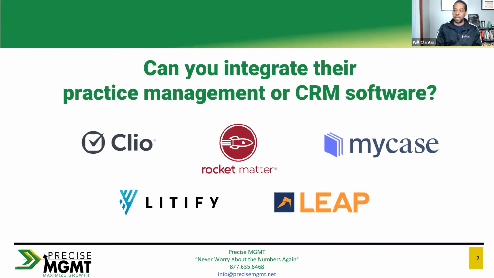We want to create it so that the practice management software they're using has its information integrated in QuickBooks. It syncs to QuickBooks, and then QuickBooks has the functionality to sync some of that information back to Clio. So that's the first thing we need to ask. Whenever we're going to work with an attorney, what practice management software are they using, what CRM are they using? And then go out, it's as easy as a Google search, right? Go and look at that software and ask, does it integrate with QuickBooks? And if it does, find out what components integrate.